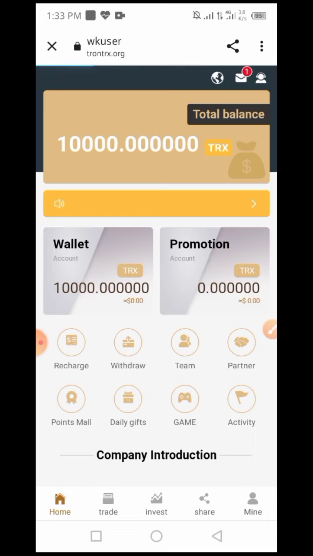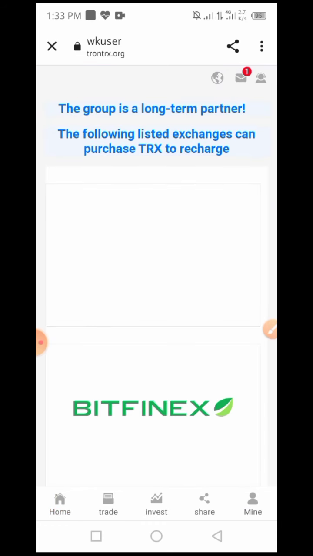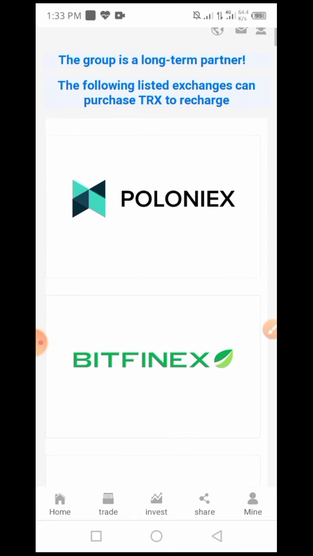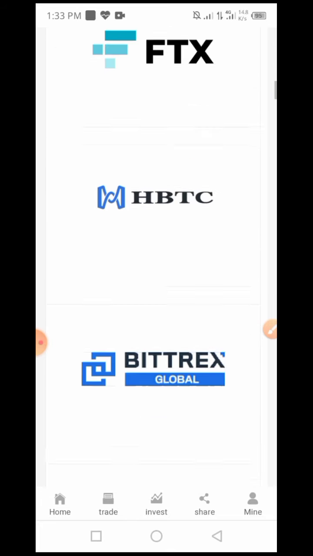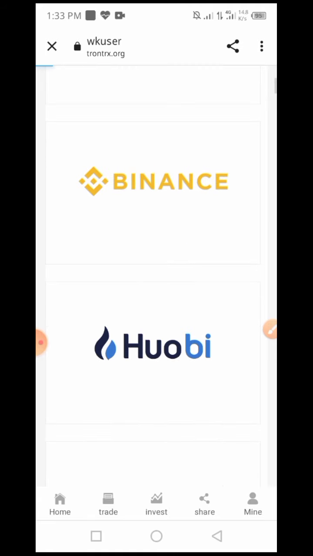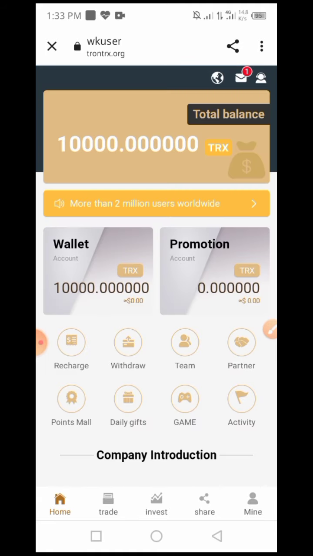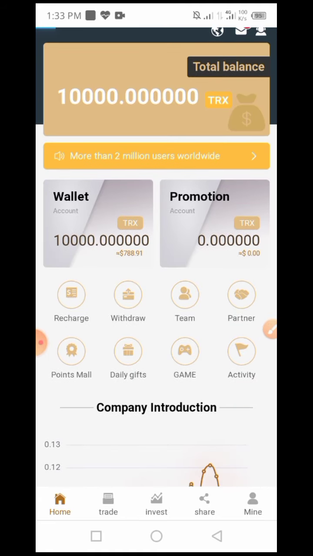And I click on the home page and you can see the partner option. You can see all the partners of WKUCER, trontrx.org, Polynex and Binance. You can see all these partners of these websites. And I again click on the website home page and you can see the point mall. I click on the point mall.